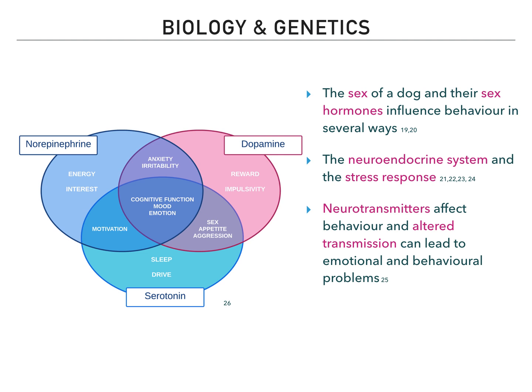Neurotransmitters affect behavior, and altered transmission can lead to emotional and behavior issues. For example, dopamine participates in the reward system and is involved in impulsivity, and the role of serotonin includes regulation of emotional states like fear and aggression.